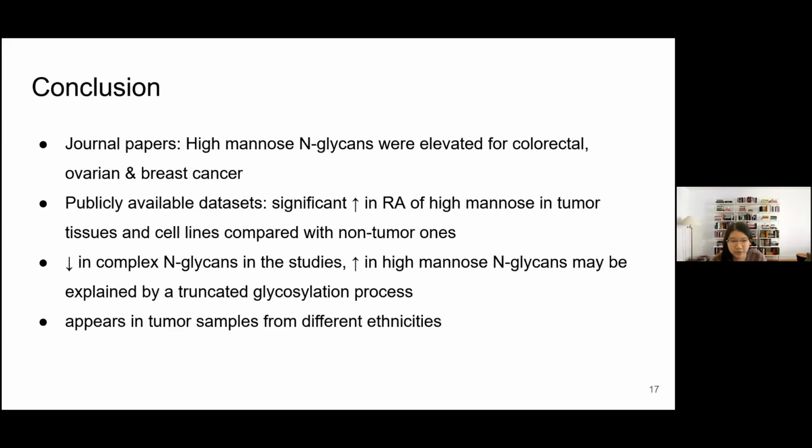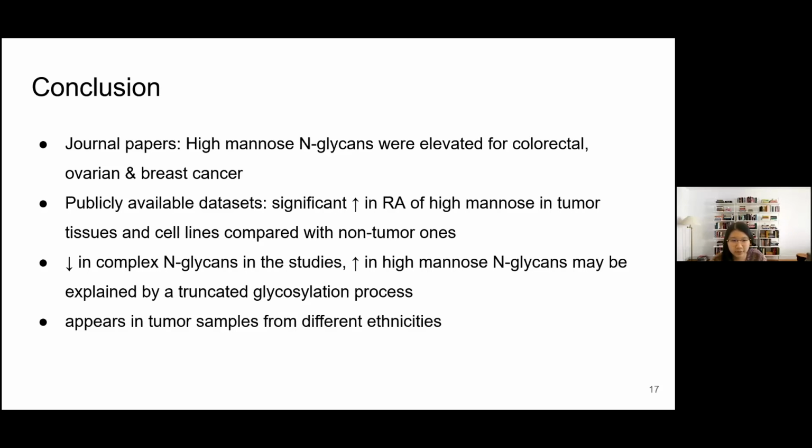A survey of journal papers concurred that high mannose N-glycans were elevated for colorectal, ovarian, and breast cancer. Consistent with the literature review, the analysis from publicly available datasets also showed a significant increase in the relative abundance of high mannose in tumor tissues and cell lines compared to non-tumor ones. Combined with the findings of the decrease in complex N-glycans in these studies, the rise of high mannose N-glycans may be explained by a truncated glycosylation process. This would be due to the shorter replication time of tumor cells.